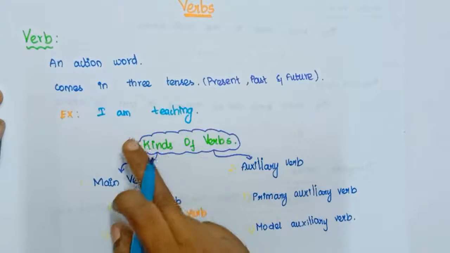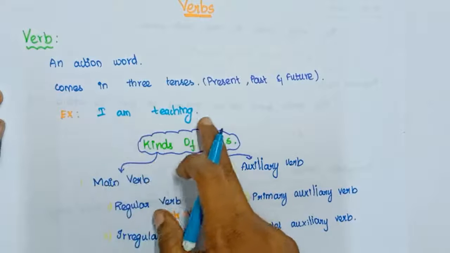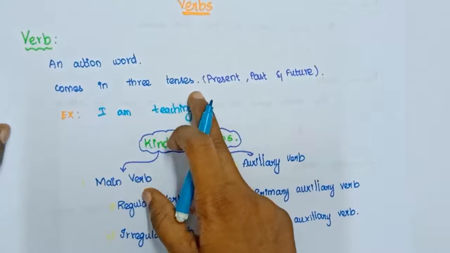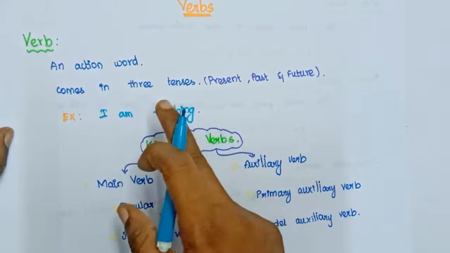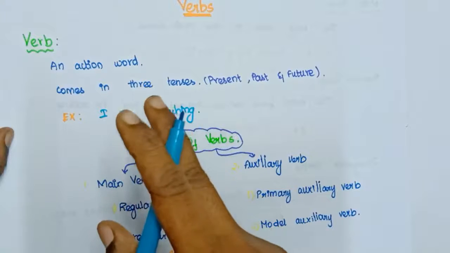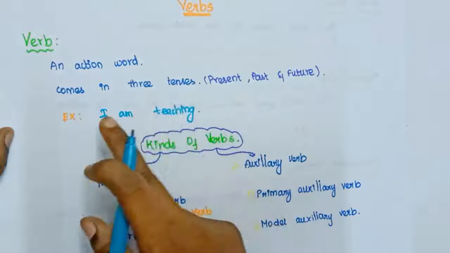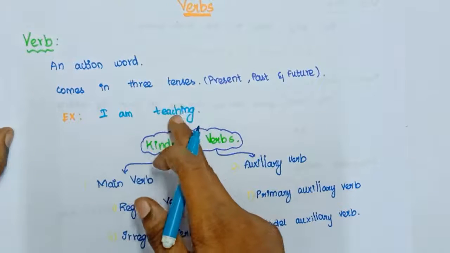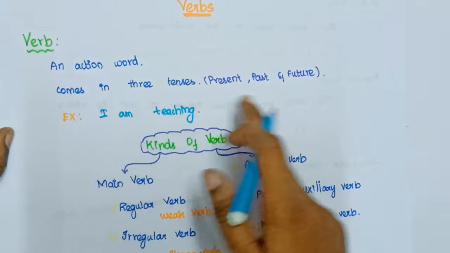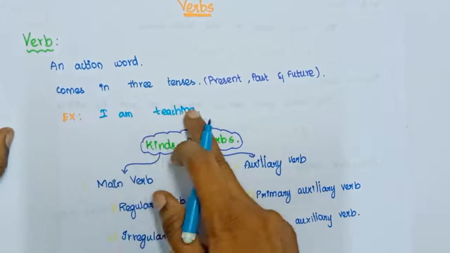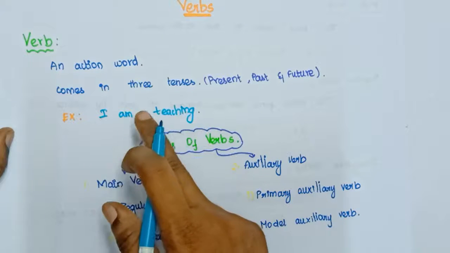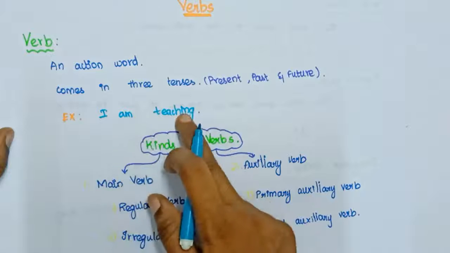Now what example have they given? I am teaching. This is an example. What is the verb here? If we see here, we can say two verbs are present here. What are the two verbs? One is am and the other is teaching. If you see it as a single thing, it is a verb. These two words, am teaching, is a verb here.